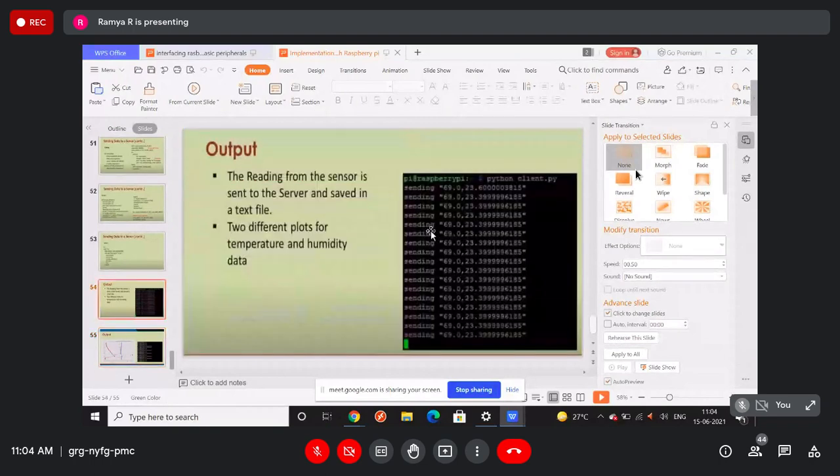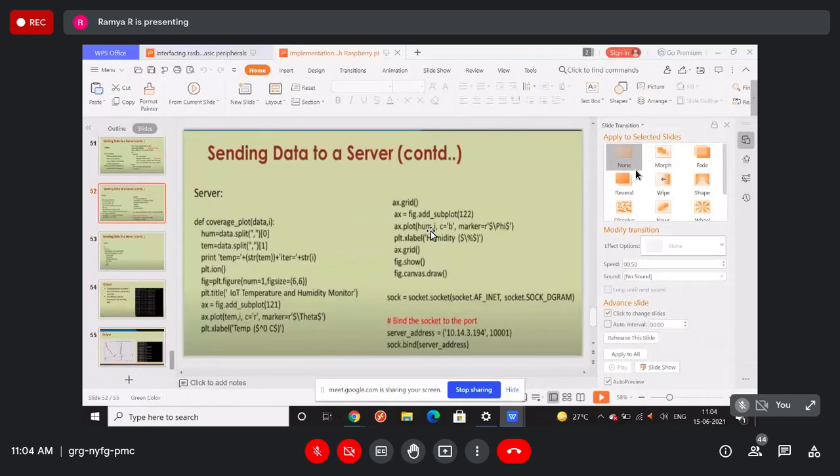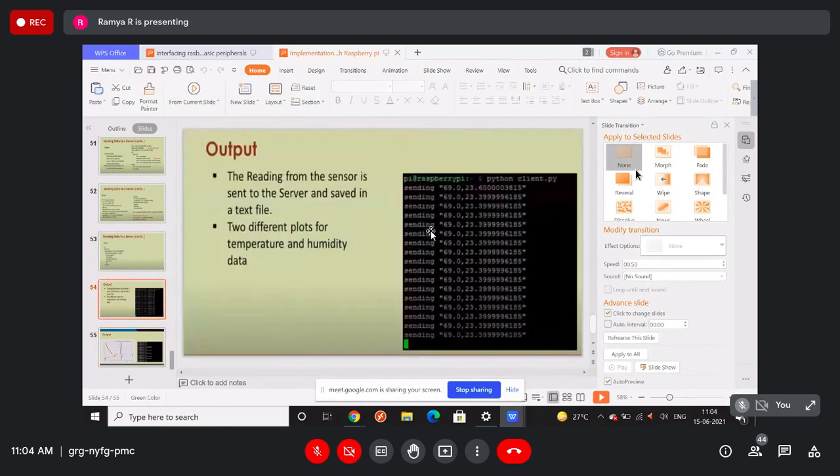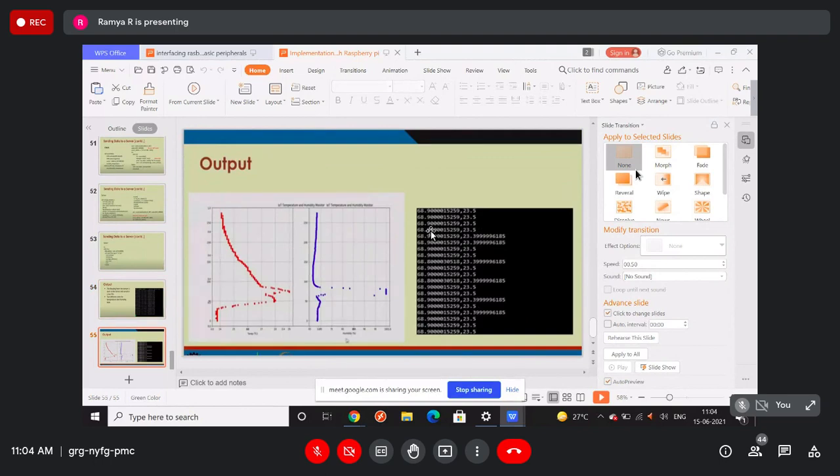Because here we are splitting the data, we used the split function. Here we gave a humidity split and a temperature split. That is why we are getting two different plots, one for temperature and one for humidity. Temperature is different and humidity is different.